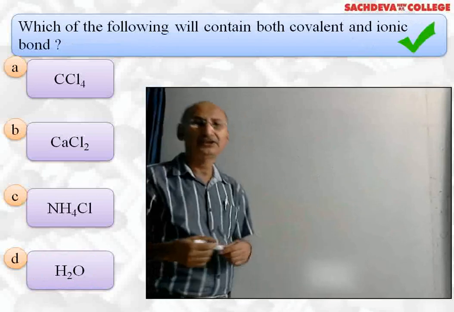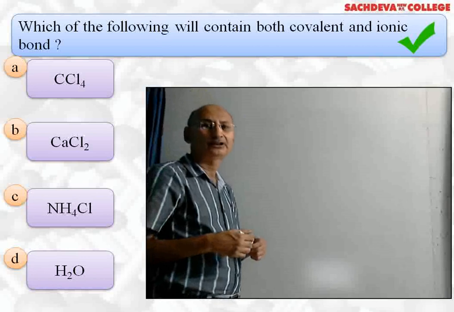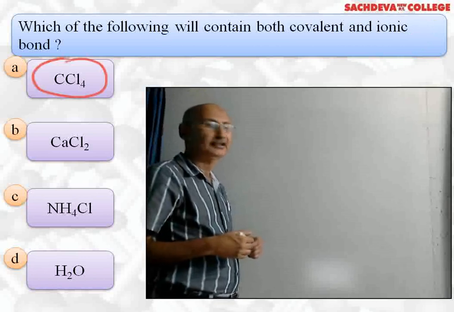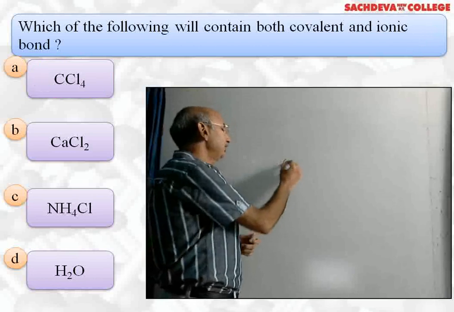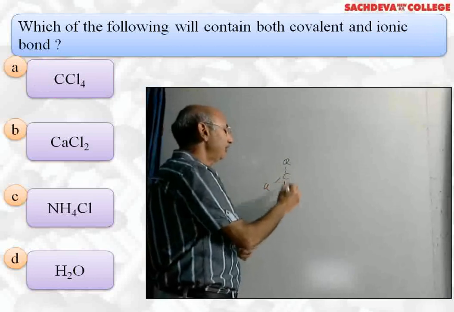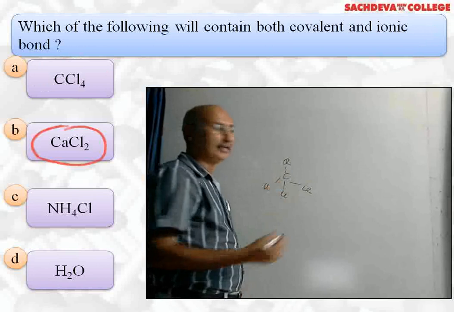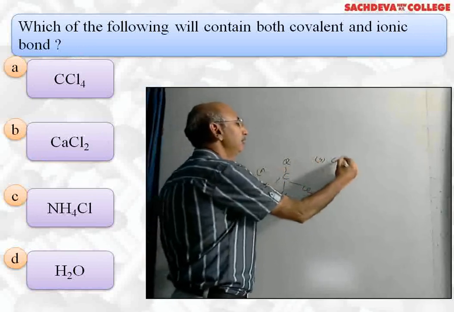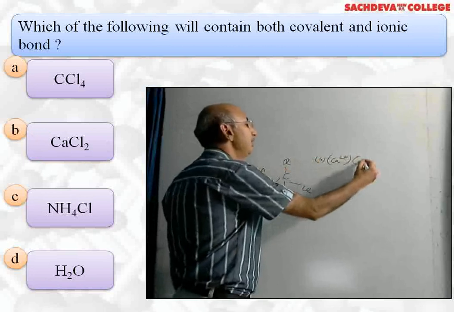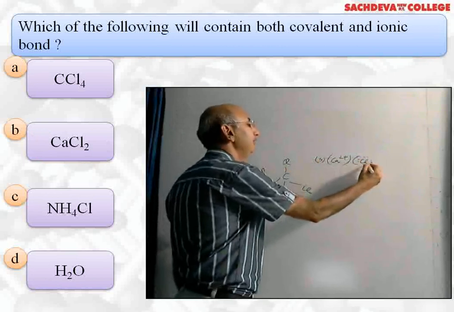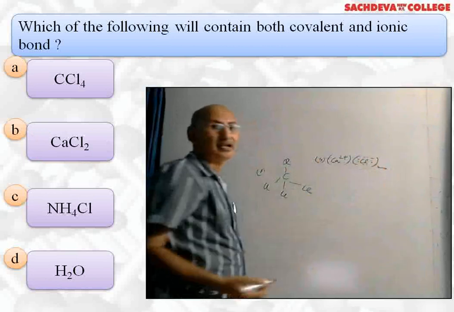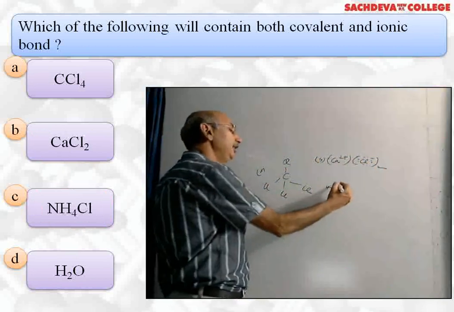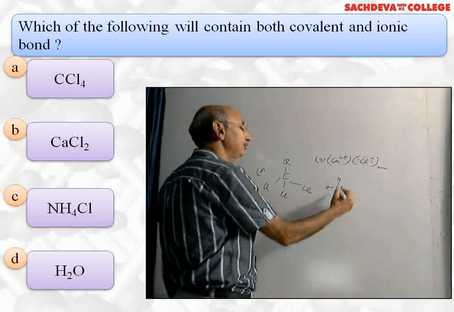Next question, which of the following will contain both covalent as well as ionic bonds? First option is CCl4. CCl4 has all covalent bonds. Second option is CaCl2. CaCl2 has an ionic bond between calcium ion and 2 chloride ions. Third is ammonium chloride. Ammonium chloride has 3 types of bonds.